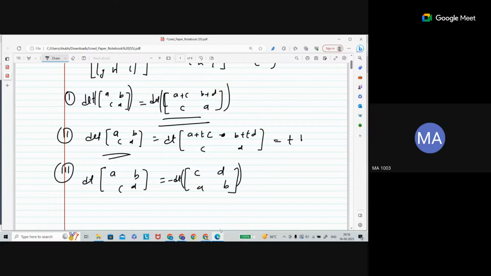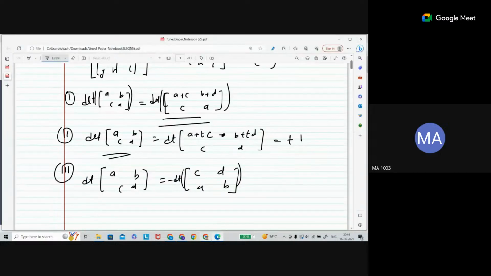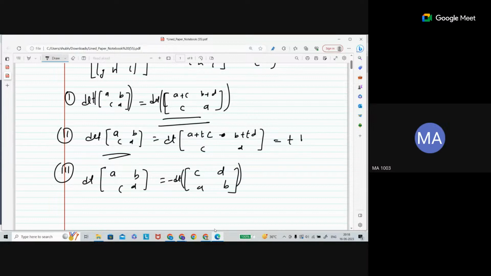The third one is the same as here. The operations are interchanging, multiplying and adding, and just multiplying. The first type is interchanging the rows. This is the key point: if you interchange two rows, then only the sign of the determinant will change. The numeric value will be the same, but only the sign will change.